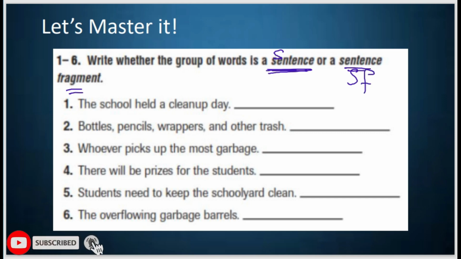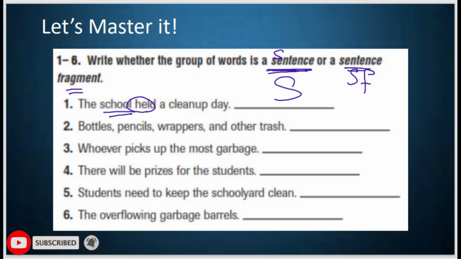Number 1, the school held a cleanup day. Of course, here it has complete meaning. The sentence has a subject and a predicate, so it's a complete sentence.